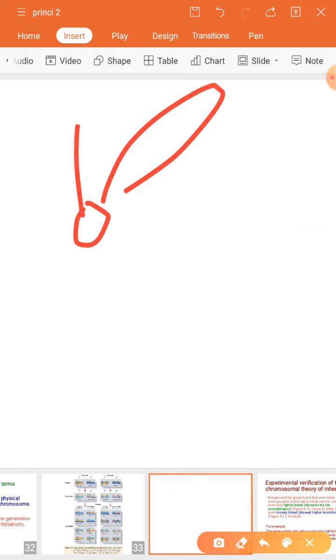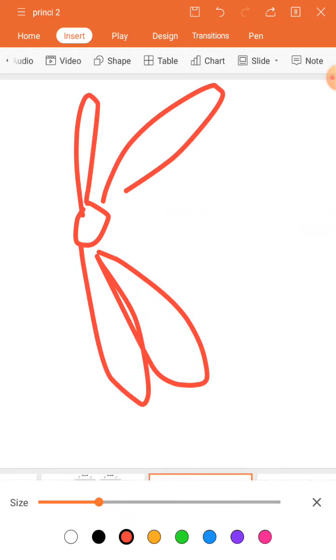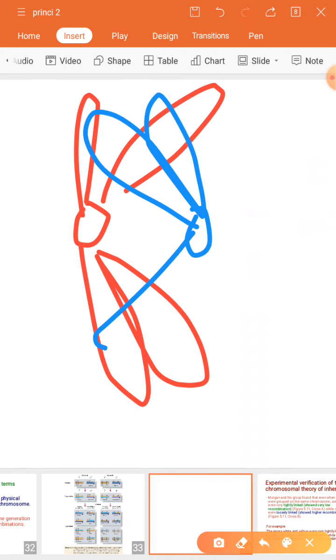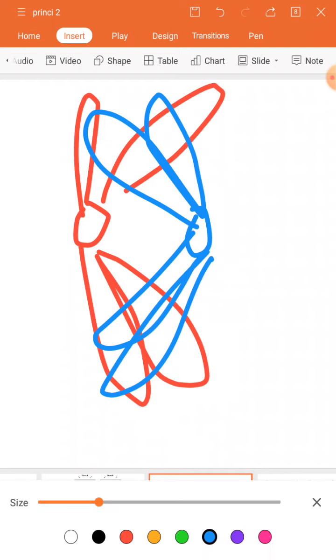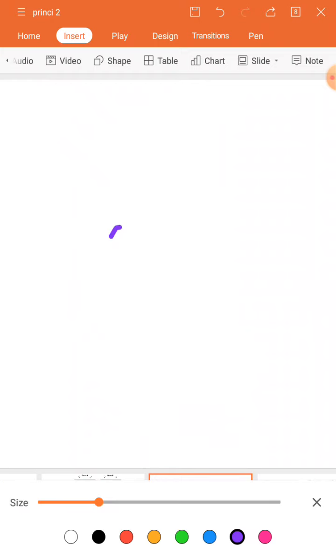I hope you remember the crossing over where we show the segment like this. The crossing over. So the genes can exchange. So as soon as it exchanges, what happens? You can find the... Let me give you an idea.